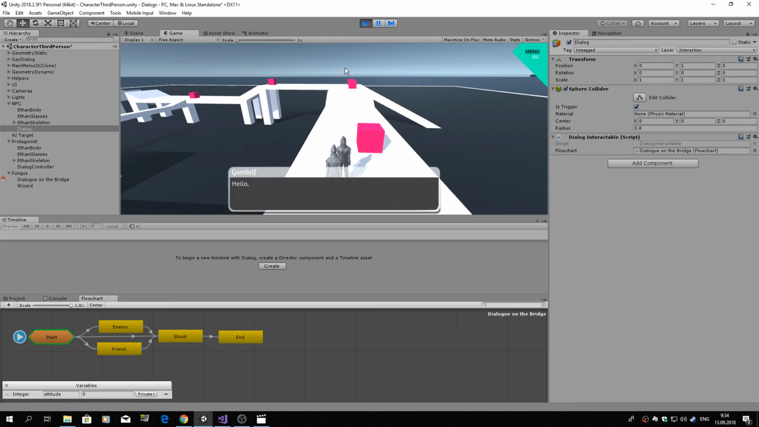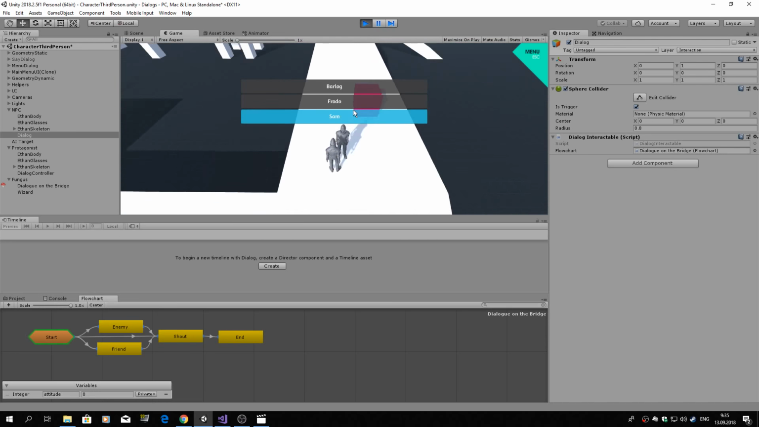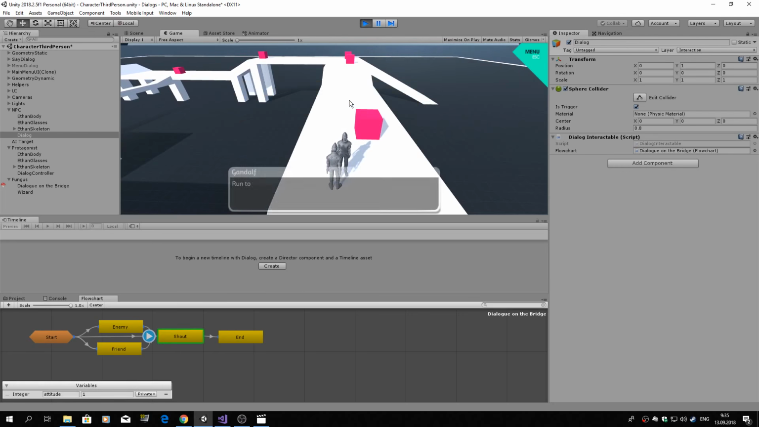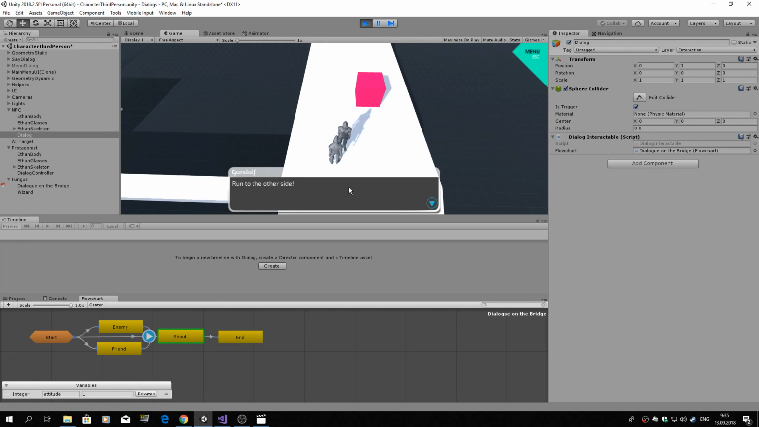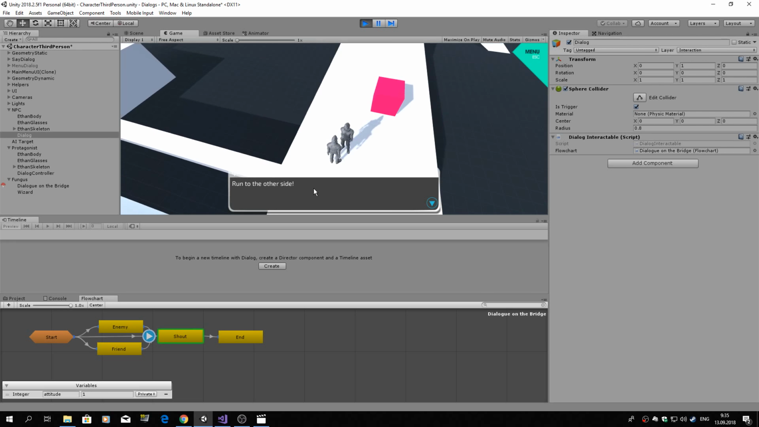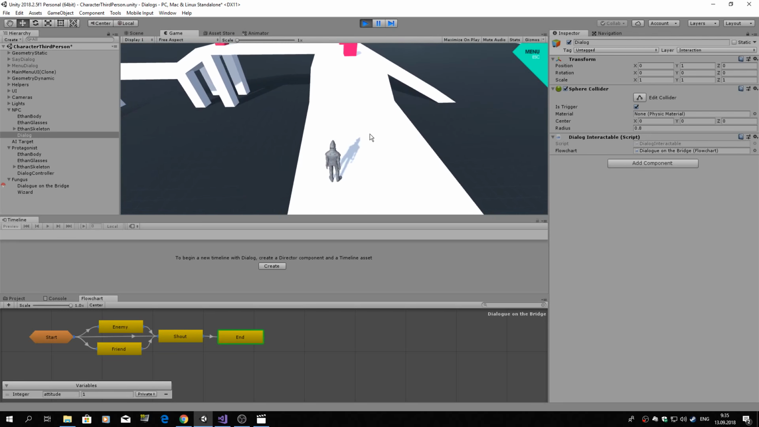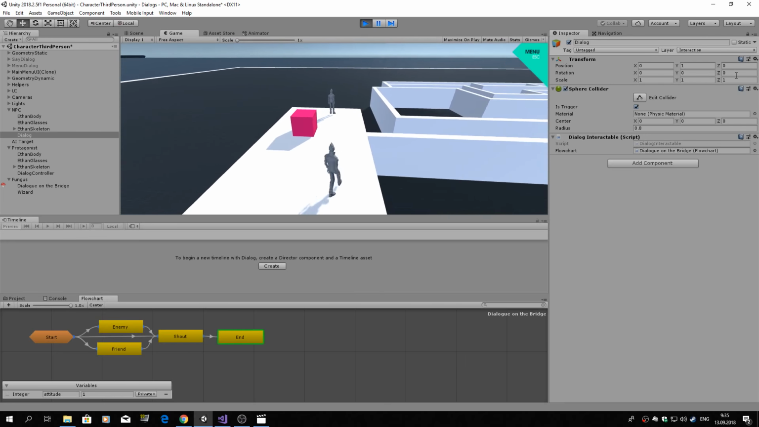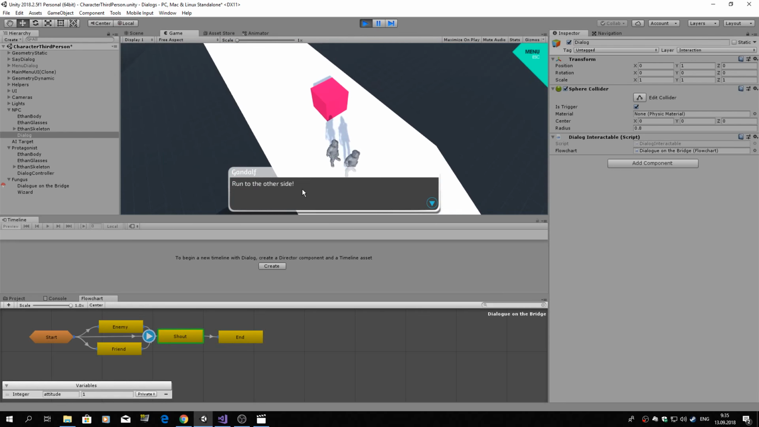I press F button, and here is my dialog. The question, the answer. I press the F button again, and my first answer is remembered. I am considered as friend. Run to the other side, and if I press F far enough, then nothing happens. And if I press near the NPC, then let's again run to the other side.